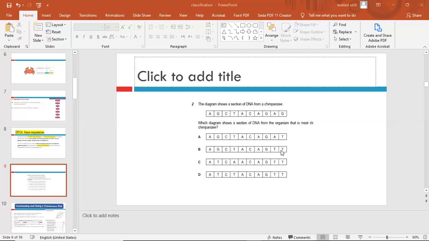2 nitrogenous bases are different here. Look at this: A, T, this one is different. C, A, C. So a lot of differences here. This is not correct. ATC. So this is not correct also. So the first one, number A, is different in only one nitrogenous base. Number B is different in two nitrogenous bases. So when you find that, the proper answer is number A, because the base sequence is the most similar.